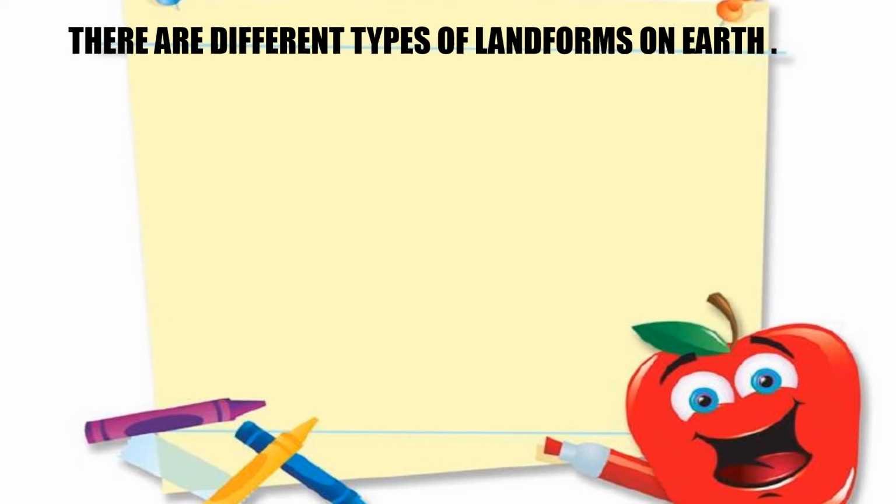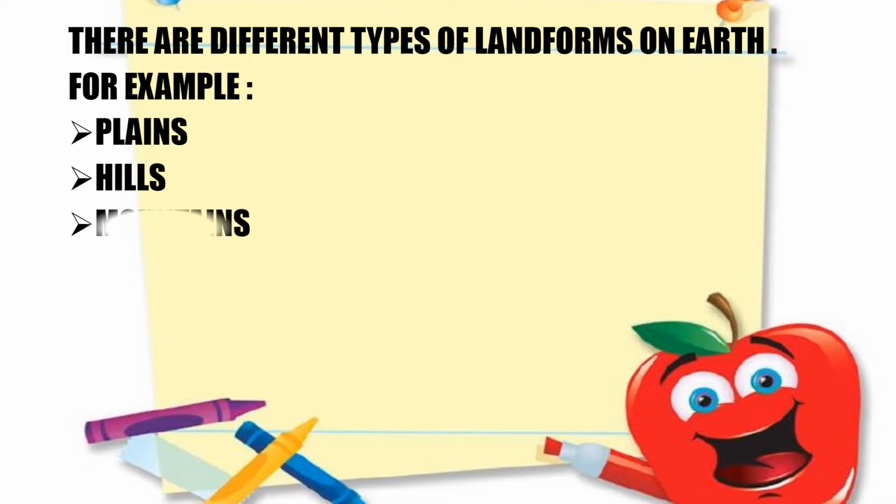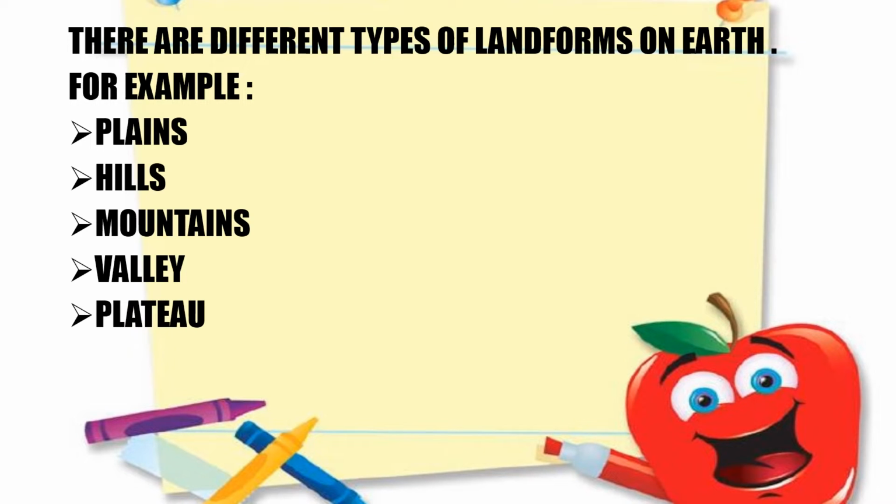Children, there are different types of landforms on Earth. For example, plains, hills, mountains, valley, plateau, desert, island. So children, there are different types of landforms on Earth. What are they? Plains, hills, mountains, valley, plateau, desert and island. So we are going to study all these one by one.